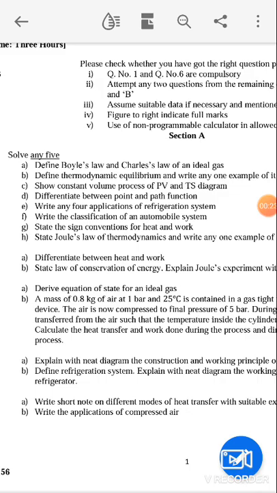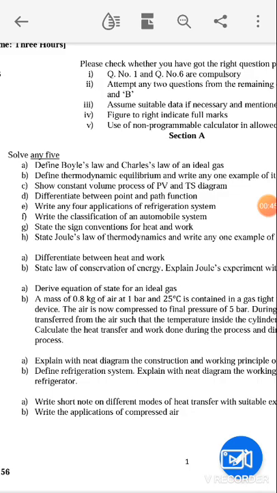So the first question is: define Charles law and Boyle's law. What is Charles law and Boyle's law? This is the question, right? So we have to discuss these laws.